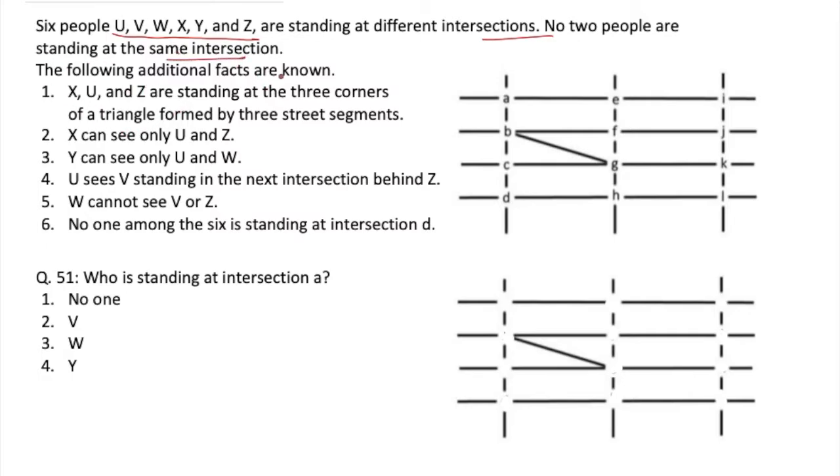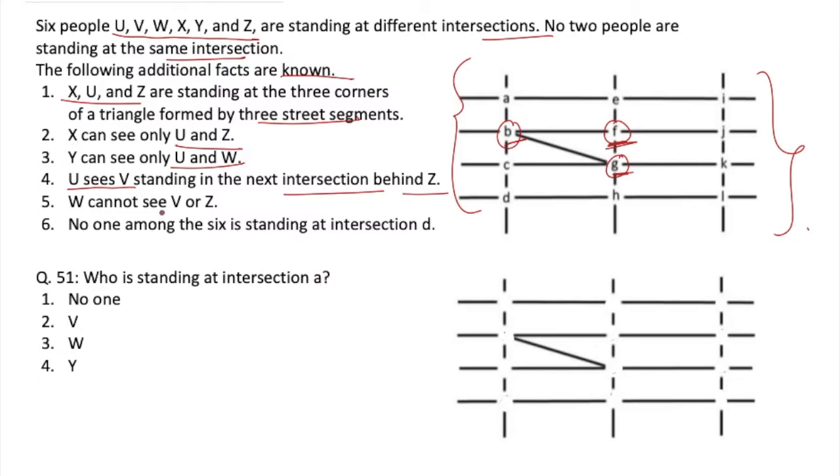Then you have the following additional facts are known. X, U and Z are standing at the 3 corners of a triangle formed by 3 street segments. So in this figure there is only one triangle which is formed by B, F and G. This means X, U and Z should have been the vertices of this triangle. Then the next information is X can see only U and Z. Okay, the third one states Y can see only U and W, and the fourth one says U sees V standing in the next intersection behind Z.